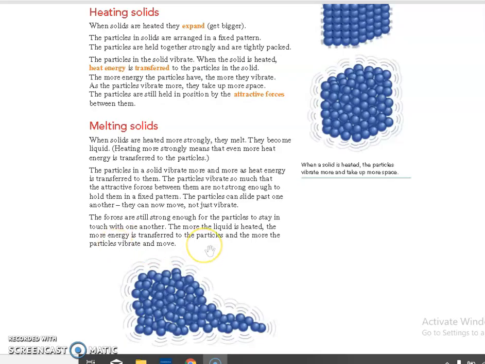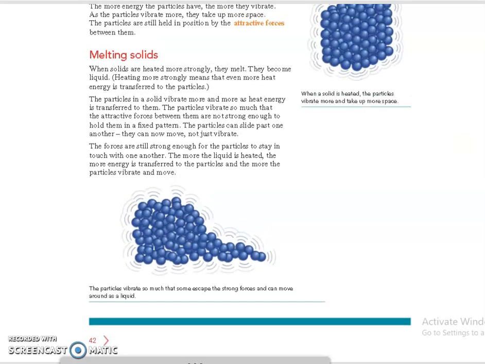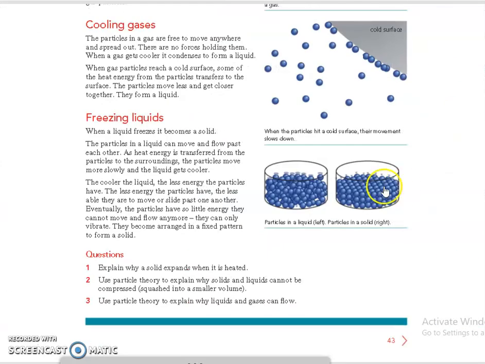So the particles are still strong enough to stay in touch with one another, right? If you look at the liquid arrangement, they are just sliding over one another. Okay, so the more a liquid is heated, the more energy is transferred to the particles, and the more the particles will vibrate and move. You studied these arrangements last year, right? So this is about melting solids.